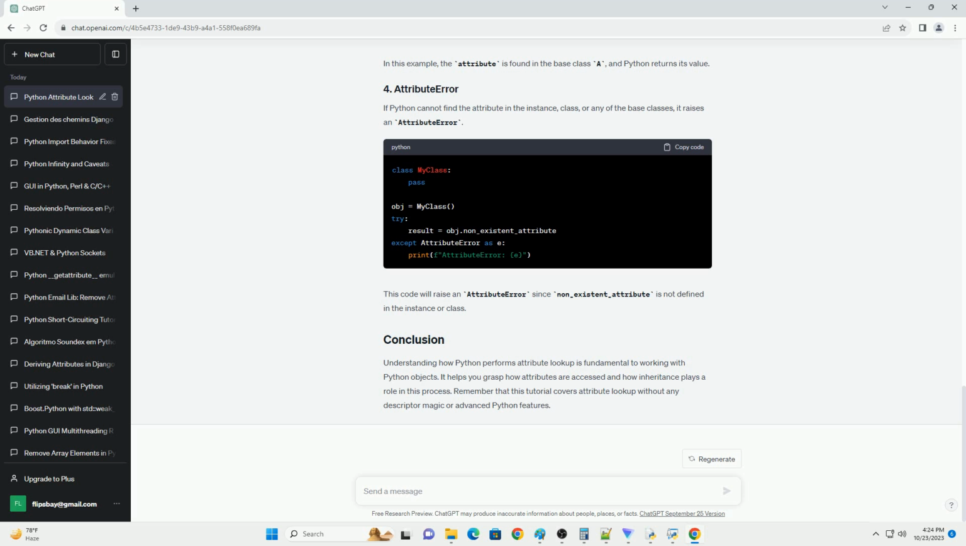Understanding how Python performs attribute lookup is fundamental to working with Python objects. It helps you grasp how attributes are accessed and how inheritance plays a role in this process. Remember that this tutorial covers attribute lookup without any descriptor magic or advanced Python features.